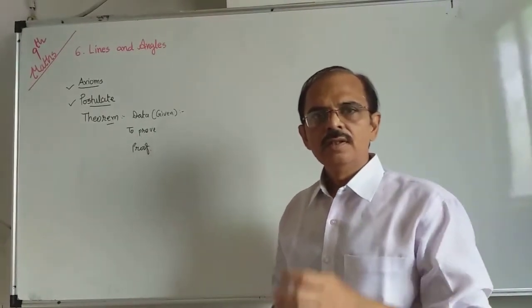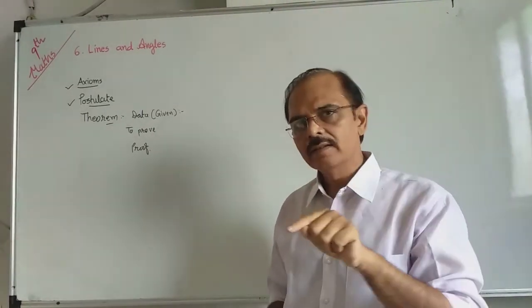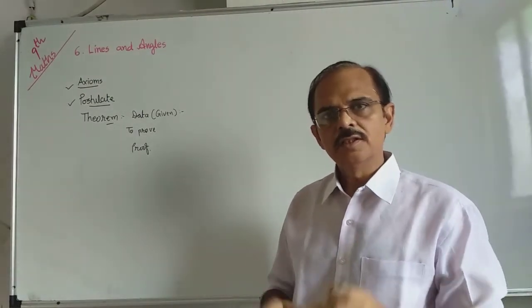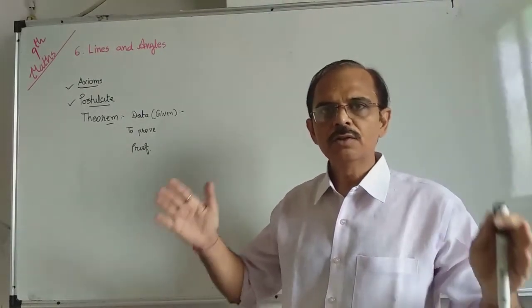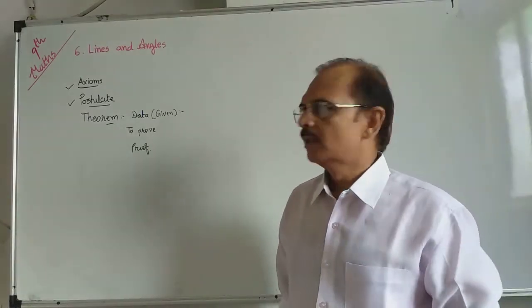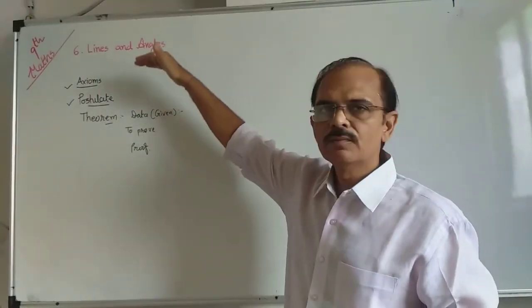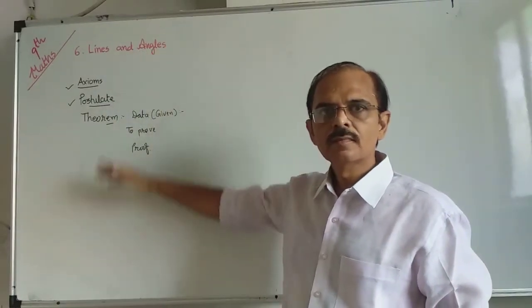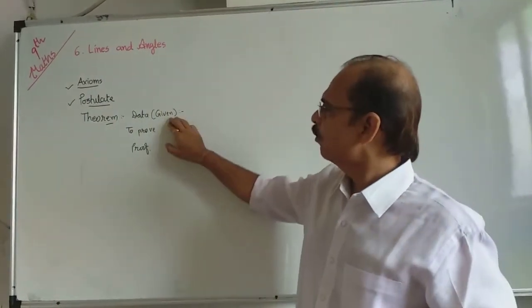Sum of three angles in a triangle is 180 degree. Prove that. Statement is true, that you know, but you can prove with the help of some postulate, with the help of some definition, with the help of previously proved theorem. Okay? So data, what is given?